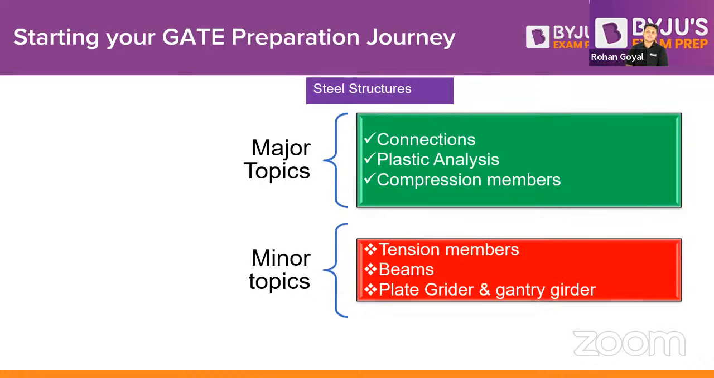Then compression members. There are some questions based upon the slenderness ratio, so you can cover compression members too. Some of the minor topics are tension members, beams, plate girders and gantry girders. Do cover tension members if possible, and beams, plate girders and gantry girders may be kept for a later point if you have some time restriction.